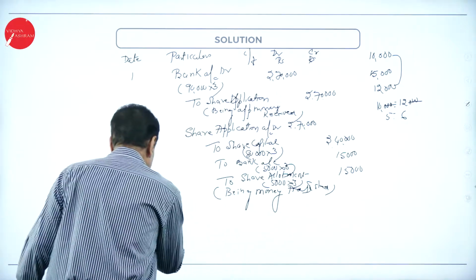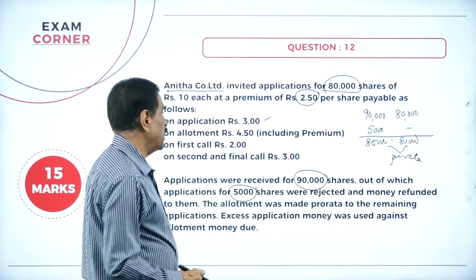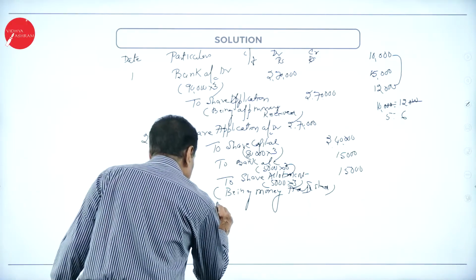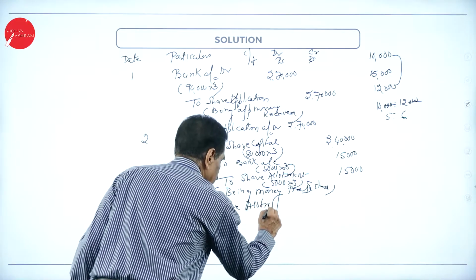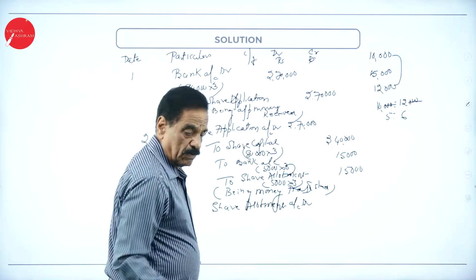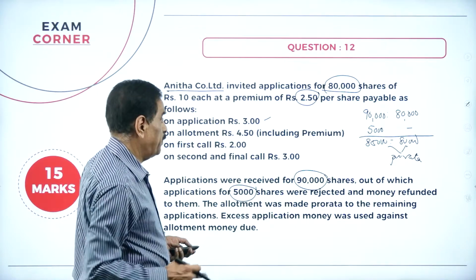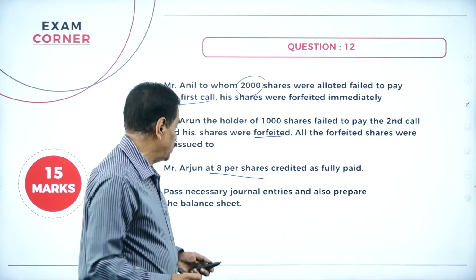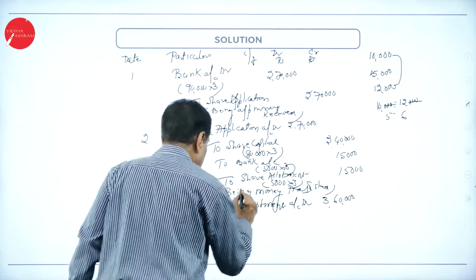Then third one, due entry. You have got 4 rupees 50 paisa. Real money is 2. Excess is there. So for 80,000 shares, share allotment account debit. So 80,000 into 4 rupees 50 paisa, including the premium. How many shares are there? 80,000. 3,60,000, to share capital.